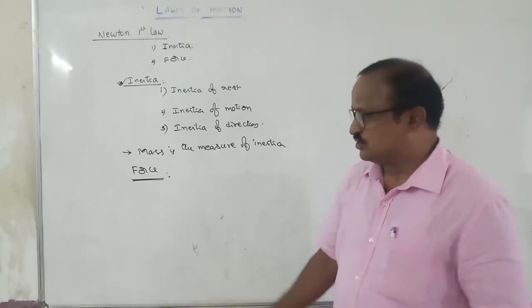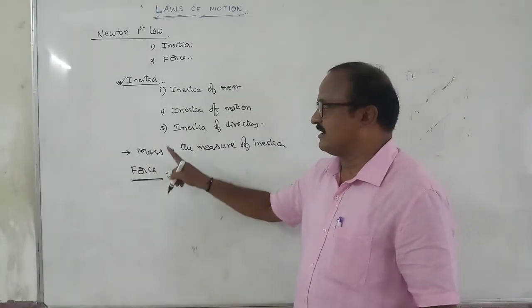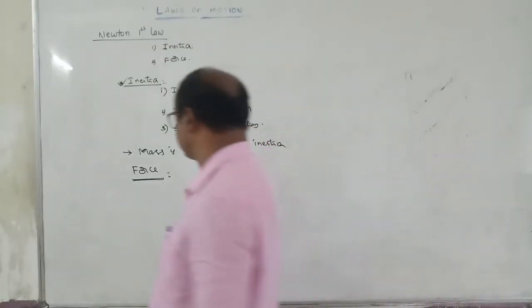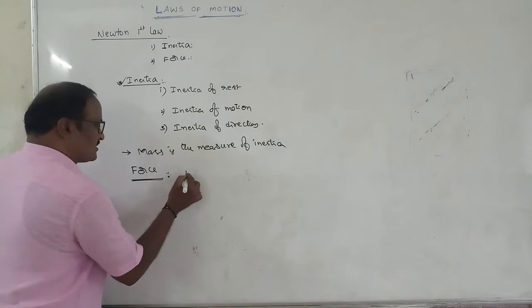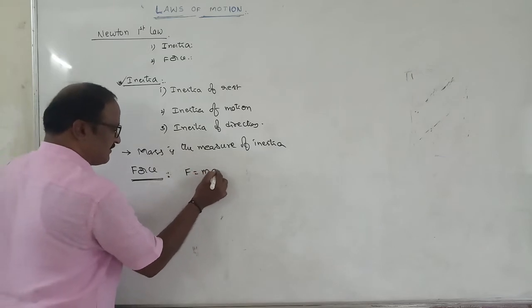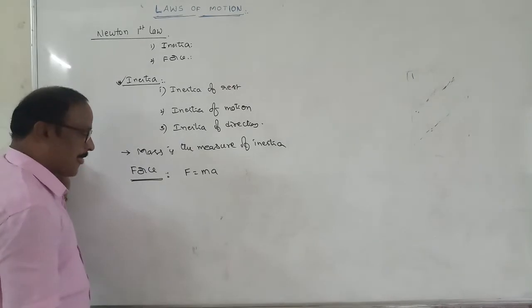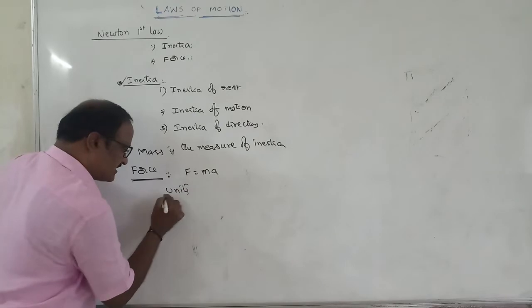So an external physical quantity which can change the state of a body is called force. Right? According to Newton's second law, force is represented by F equal to ma. Later I will write the same. F equal to ma. What are the units of force?